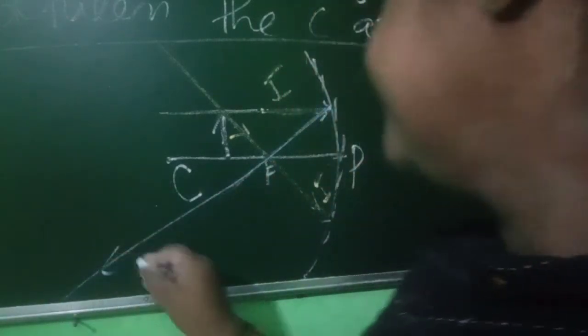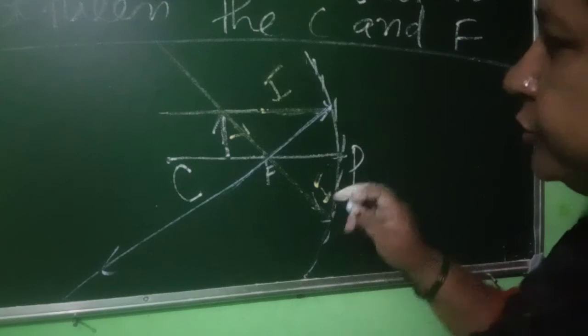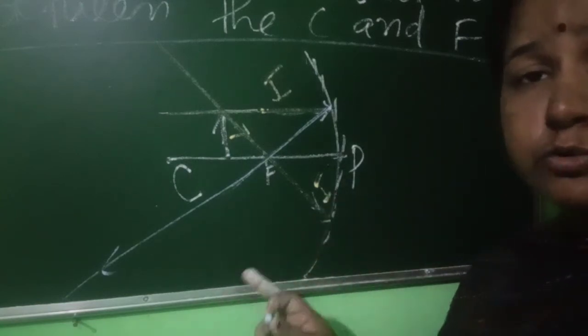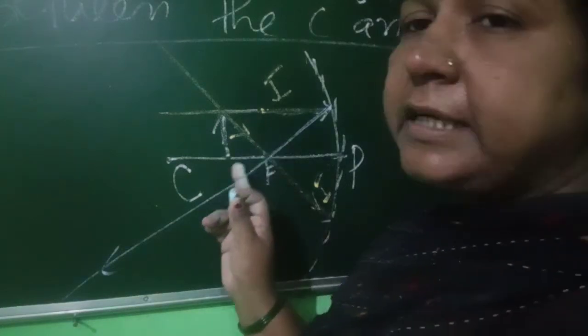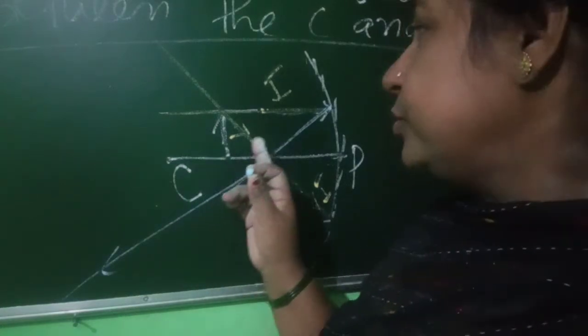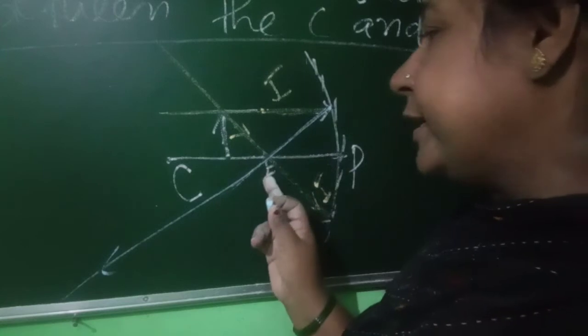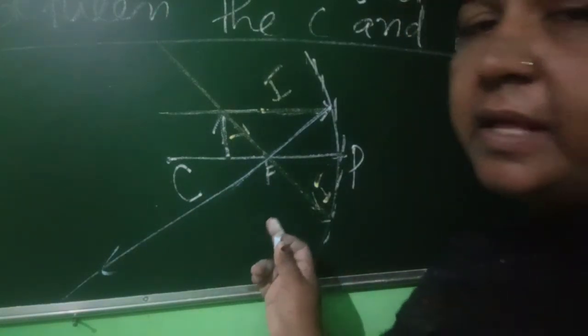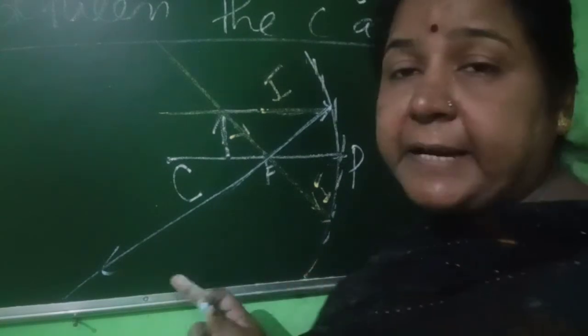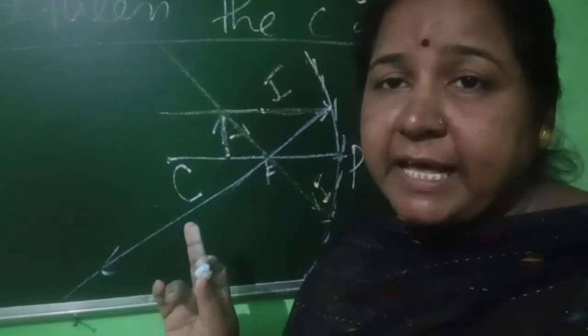You see here that two laws are followed. When the incident ray passes through the focus, then the reflected ray is parallel to the principal axis.